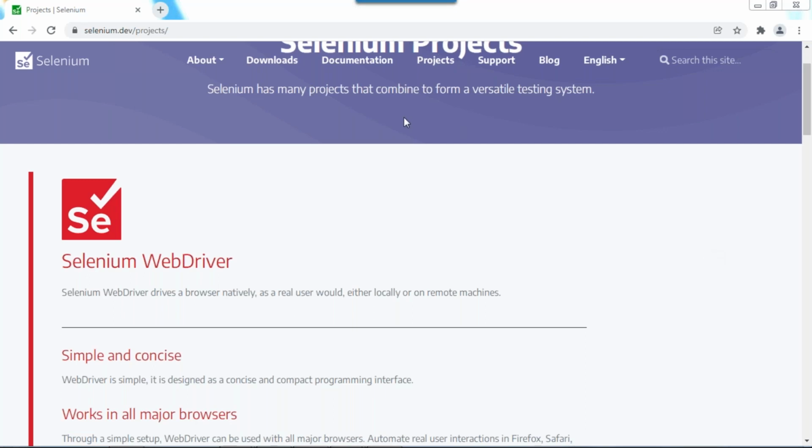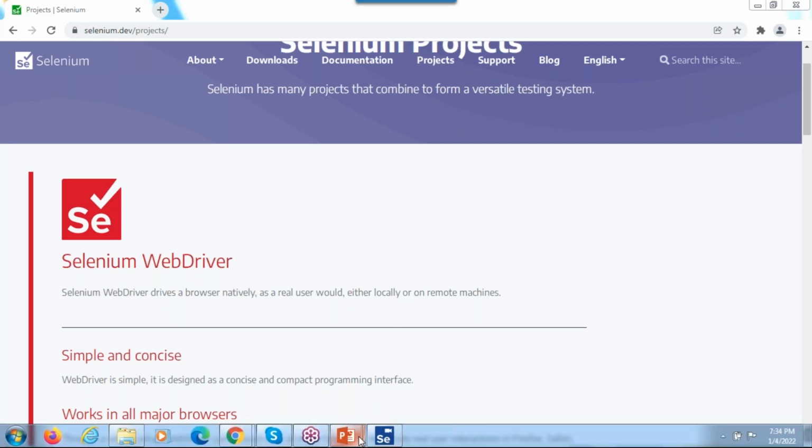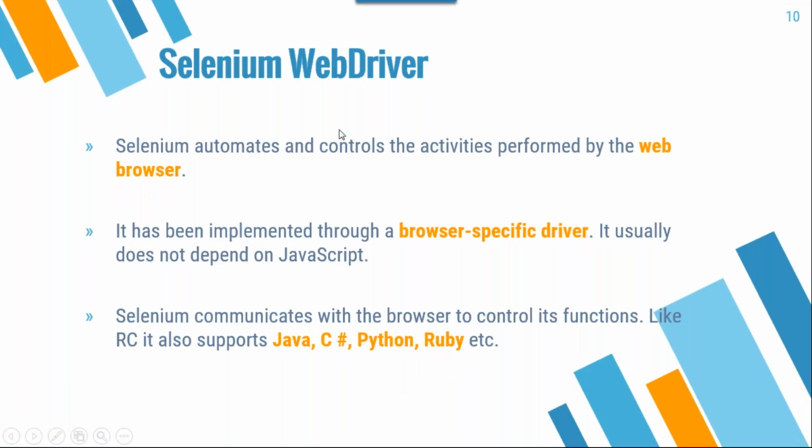So this is very important, guys. Completely we are using WebDriver, so you need to concentrate a lot here. WebDriver means Selenium automates and controls the activities performed by the web browsers. What activities do we do in the browser? Select the checkboxes, select the radio buttons, select the drop downs, drag and drop, and use some keywords. All will be handled with the Selenium WebDriver.